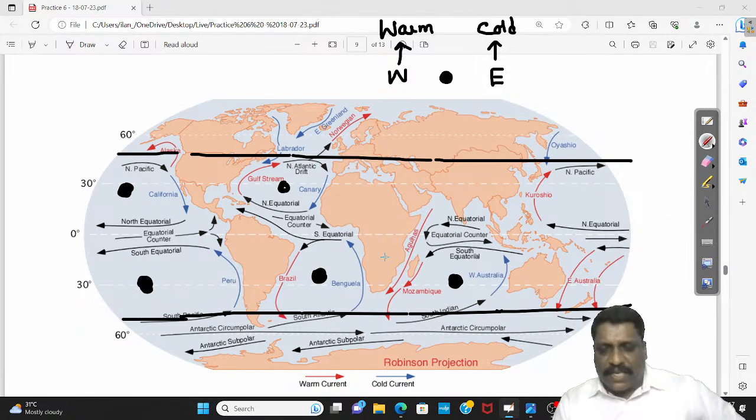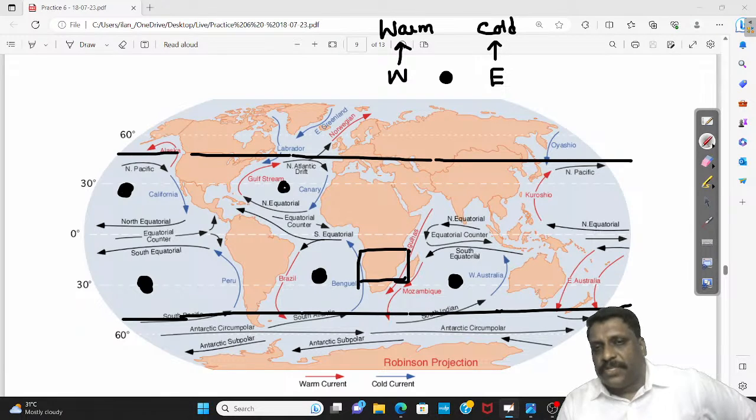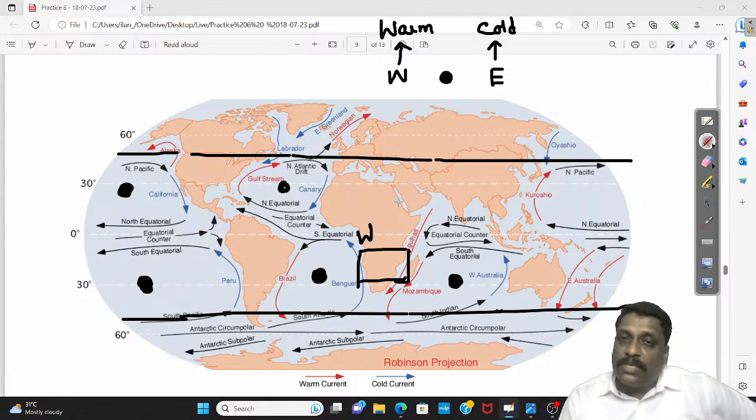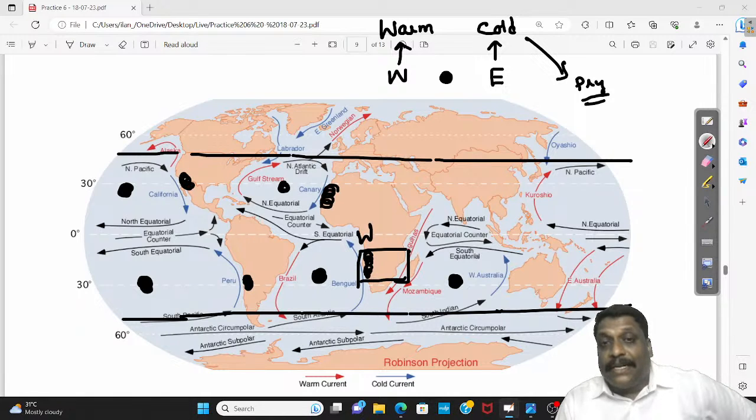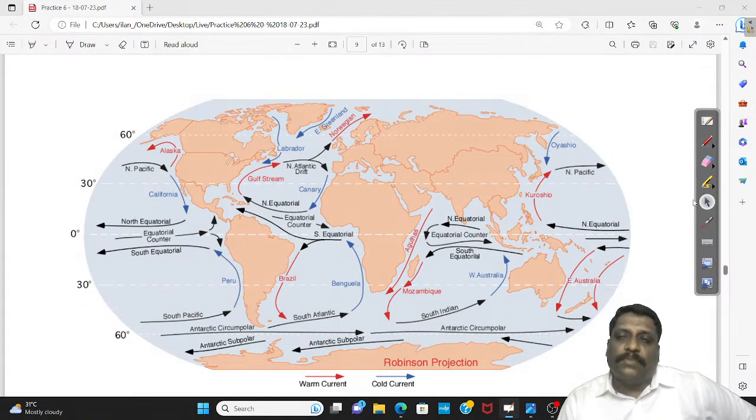Now, why I am insisting on this point is very simple, because of the very next question I have taken for our discussion. If I'm in the land, particularly in the tropical region, I know the fact that the western side of the continent comes under the influence of cold current. Cold current is known for inducing dry conditions. And that's the reason, my dear friends, the western side of all the continents is the place where I'll be finding the tropical deserts of the world. That's the fact I just want to give you.